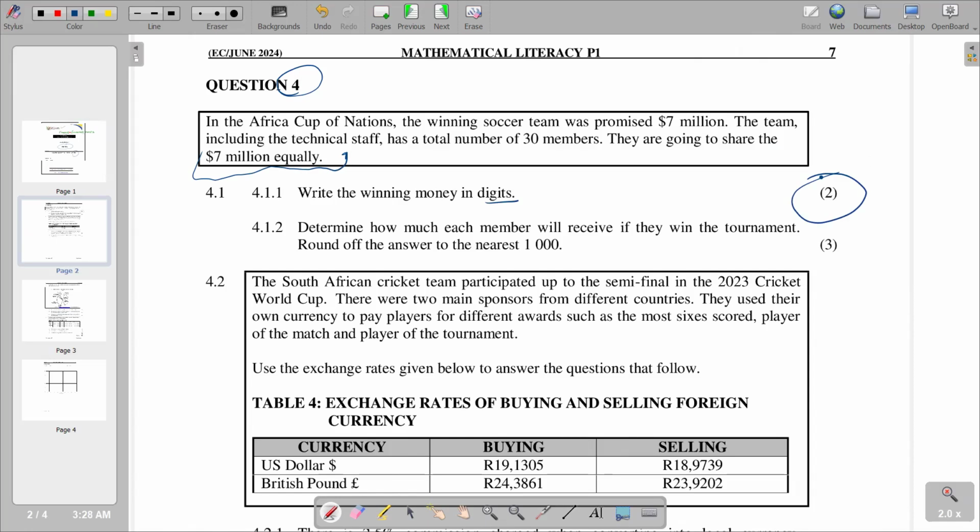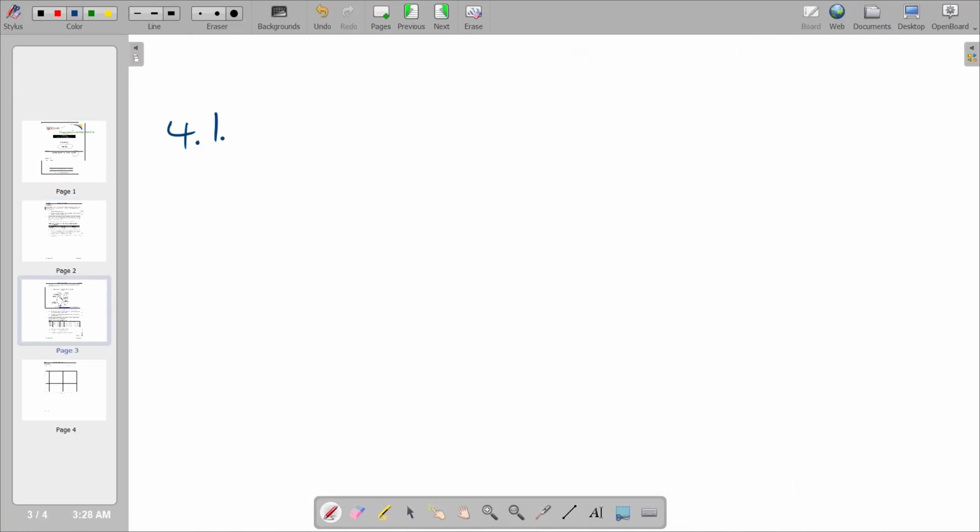So in our answer section, we are going to say this is basically 7 million. Remember, 7 million has got 6 zeros. You are supposed to show a space and then a space again to put the other 3. Remember, the spacing should be in groups of 3 figures, starting from the units going to the left. Remember, this one is representing the unit. So basically, that's what we have.